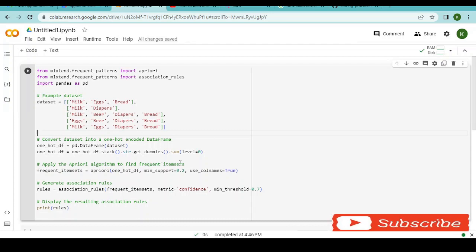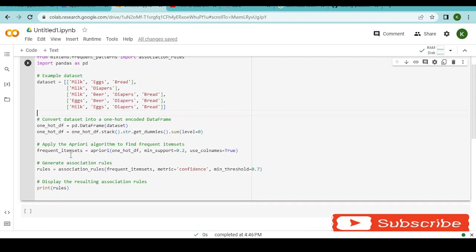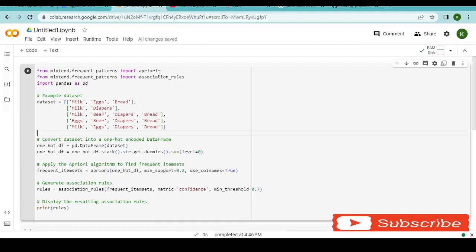After we have done that, the next thing is to apply our Apriori algorithm to find the frequent item sets in the transactions. So we create a variable known as frequent_itemsets. You can also call this variable X or any other name that you desire, so long as you follow the rules of naming identifiers. That one is compulsory. It is equal to apriori, which is the algorithm that we have imported here, applied to one_hot_df, which is the variable that we created for our one-hot encoding. Then we have a min support of 0.2.